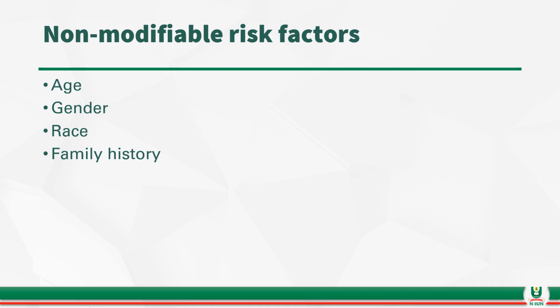Then, of course, race and family history. All these are risk factors that cannot be altered. For somebody who has a history of cancer in the family, it cannot be changed that somebody in the family has had a history of cancer. That essentially lives in that particular family line. It cannot be altered for whatever reason.